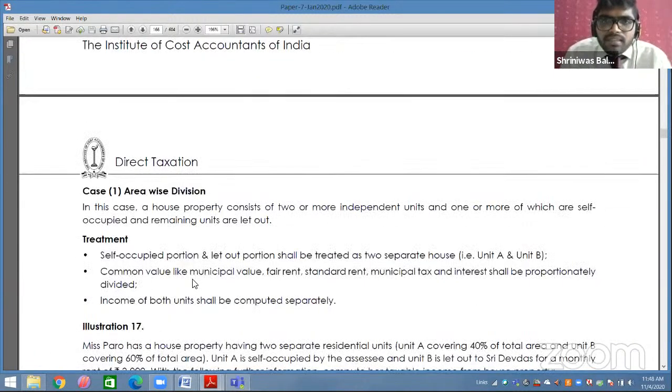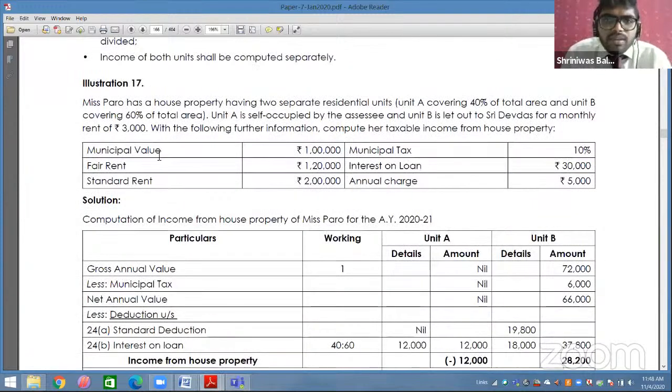Also check once before going to the exam question number 17, because this is something area wise and time wise.